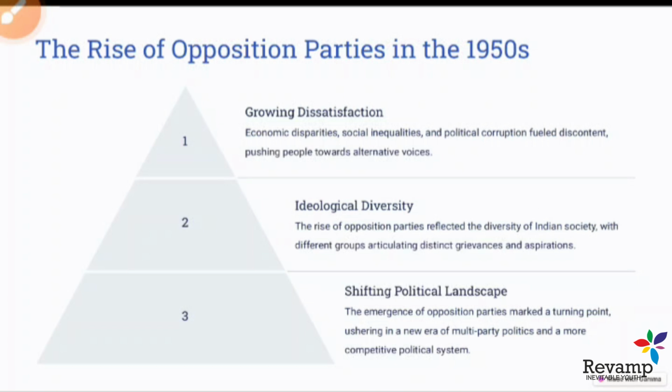Even though the opposition parties had only token representation in the 1950s election, they played a huge role in the politics of the 1950s, because their token representation kept a check and balance on the government.